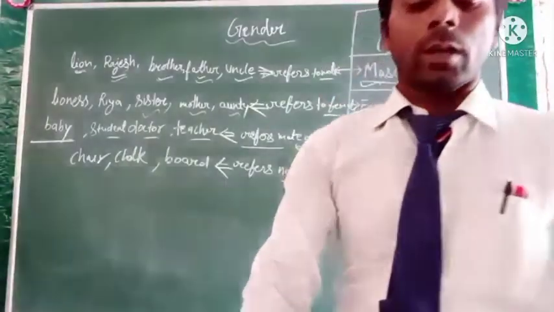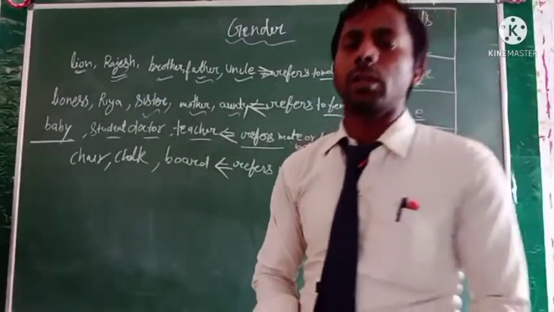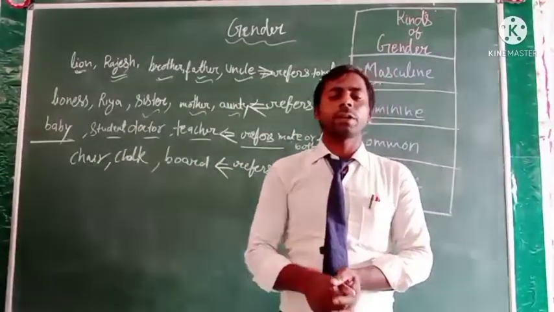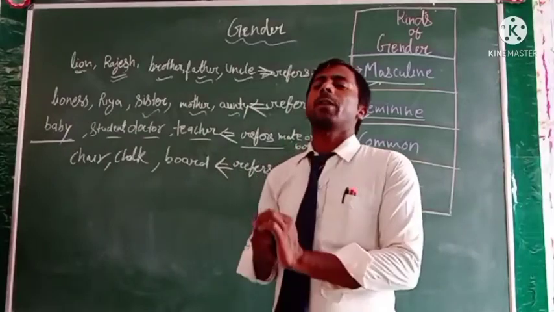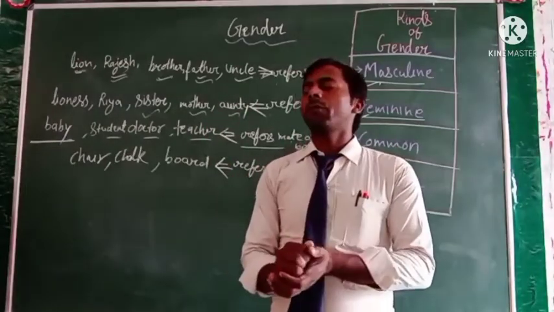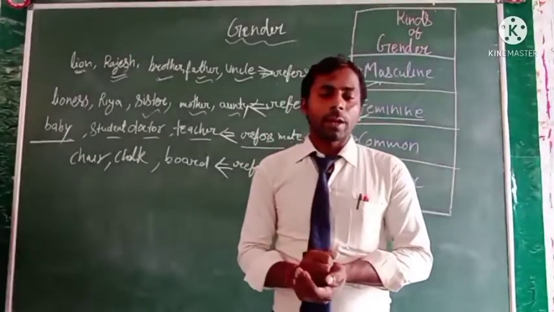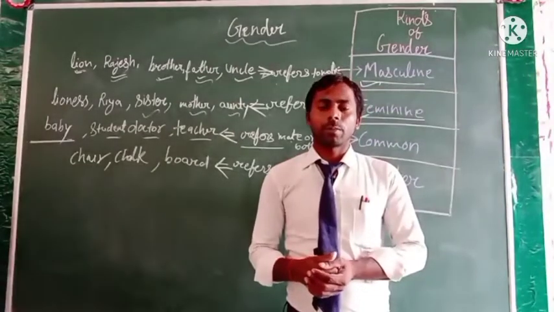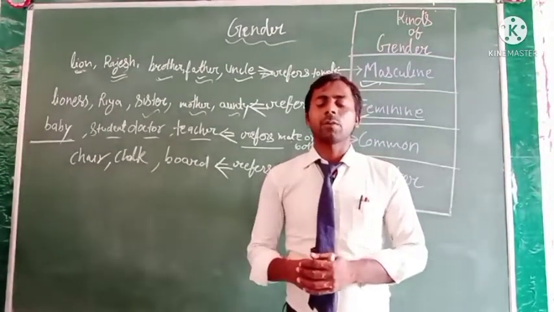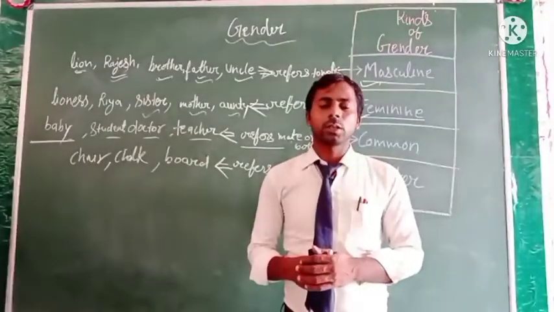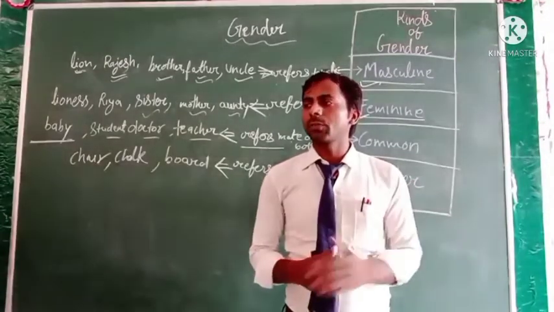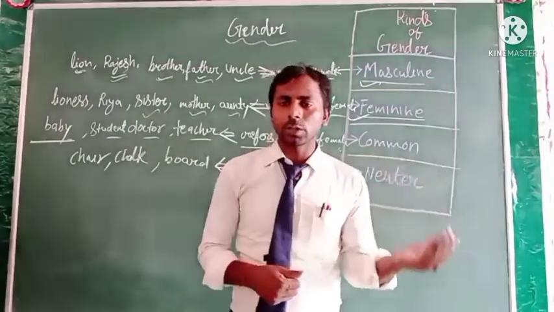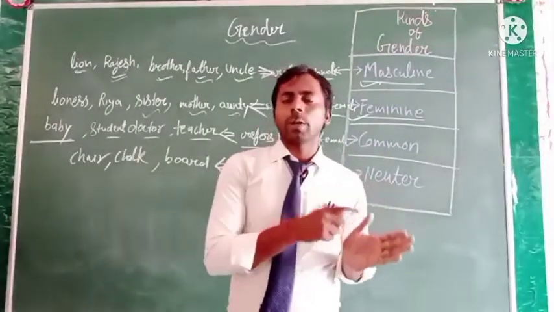One thing more. Here are some of the rules to change the masculine to feminine, like by using an entirely different word. Like husband is a masculine gender, then the word wife will be feminine gender. Buck is masculine, then doe will be feminine. Bachelor is masculine, and spinster is feminine. And for some changes we use double s. By adding double s at the end of the noun, it changes the masculine gender to feminine gender.